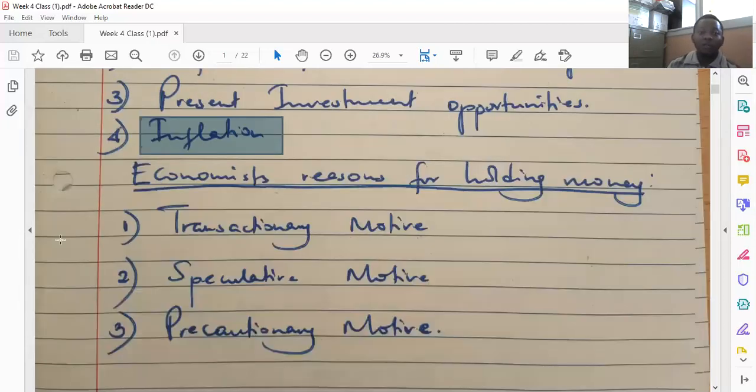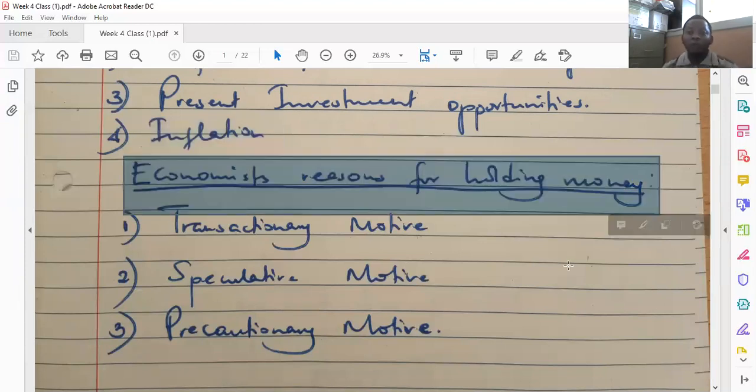And then there are other reasons for holding money by individuals that will lead to the decline in value of money over time. According to the economists, we have the transactionary motive, we have the speculative motive, and we have the precautionary motive.